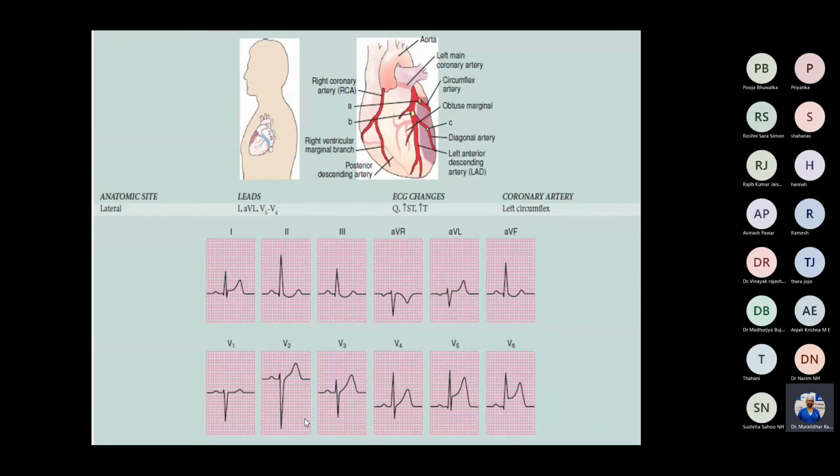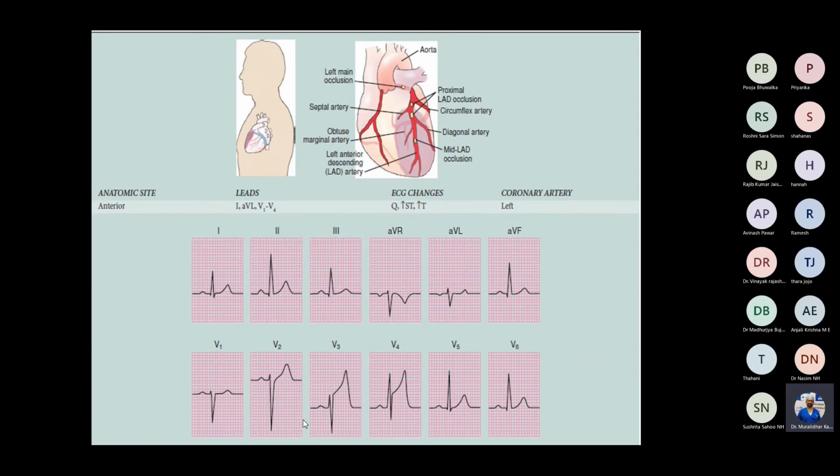If lateral infarction, you will see changes in lead 1, AVL, and V5 and V6, and the left circumflex is involved.